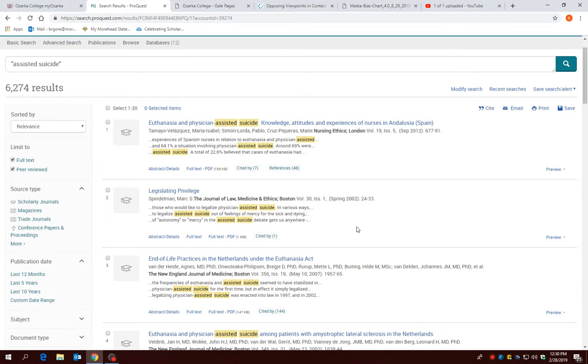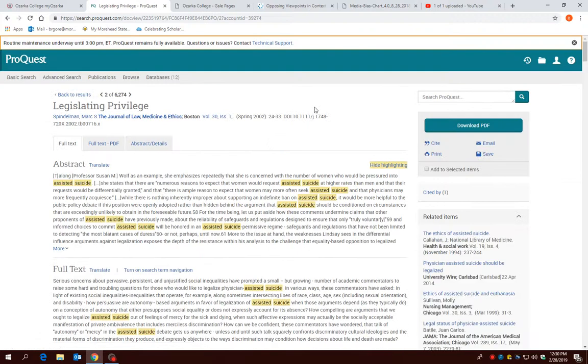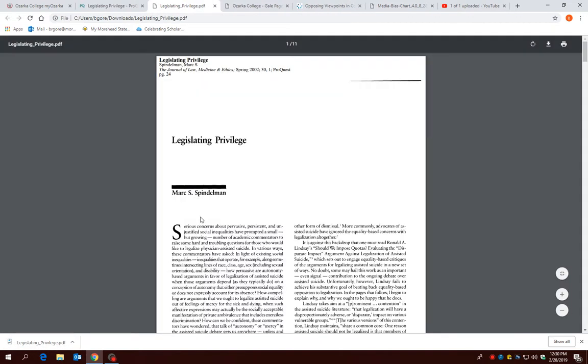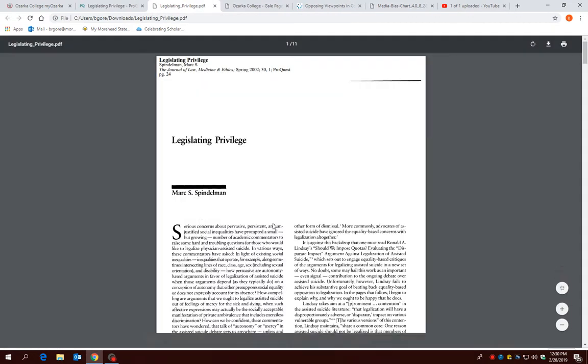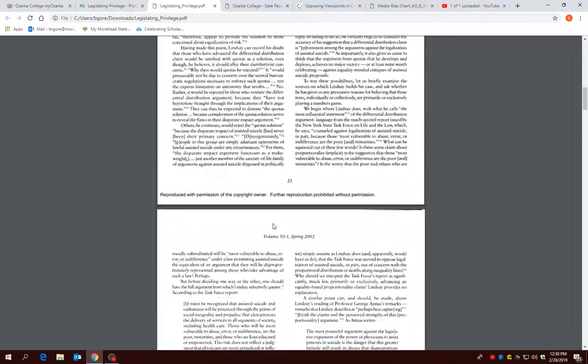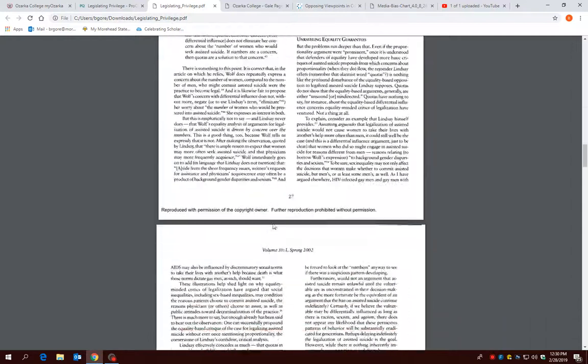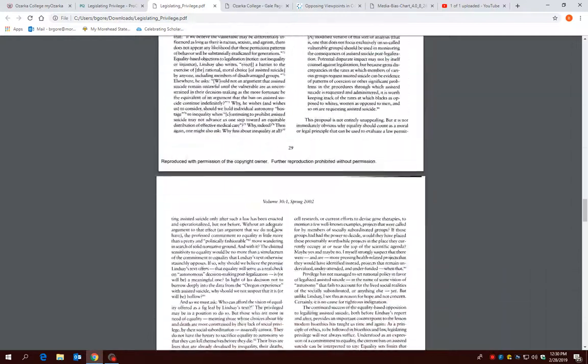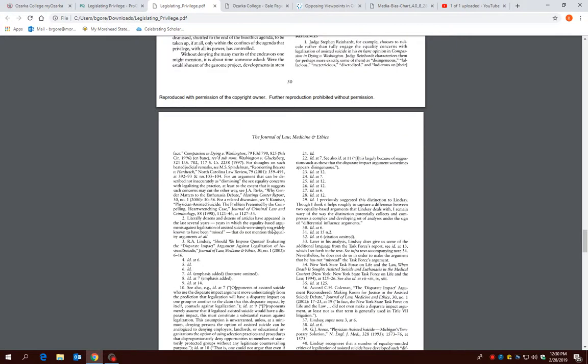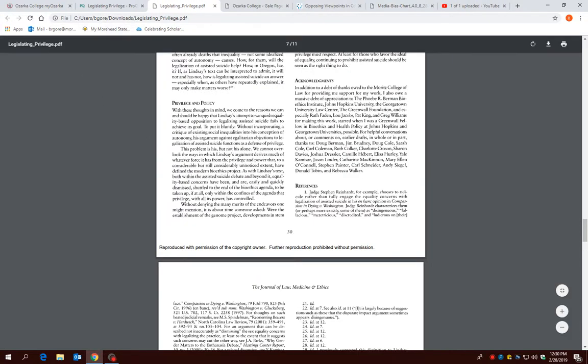It's a journal article, and that is a pretty good, scholarly, credible source. So clicking on Legislating Privilege, you can hit download and download the actual article as it originally appeared in the journal. And this is so helpful because you have actual page numbers that you can use. You can save these to your H drive or Jump drive or whatever drives you use. You can also print it, and that way you can annotate it live.